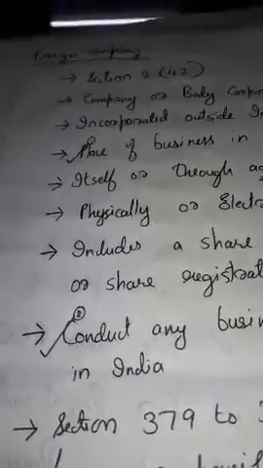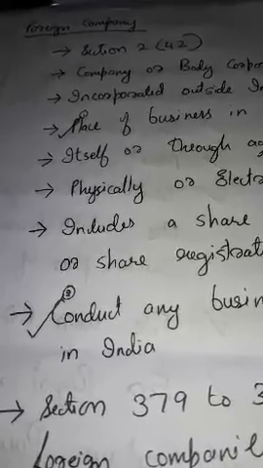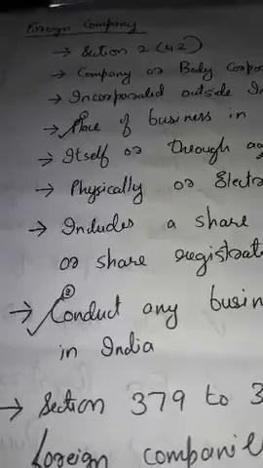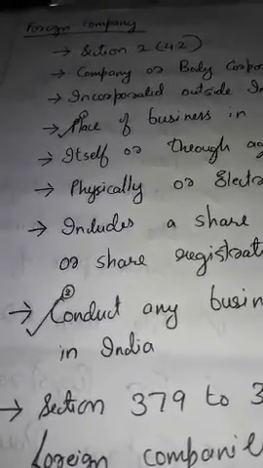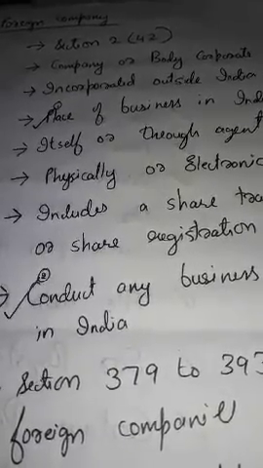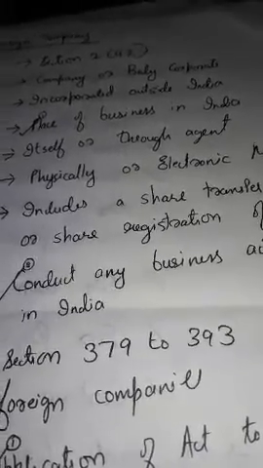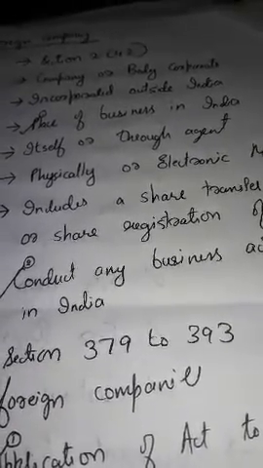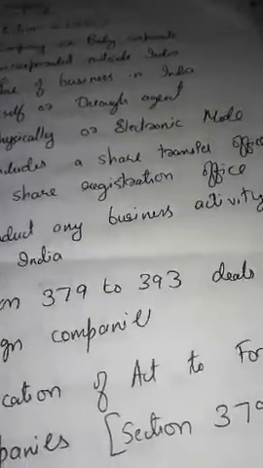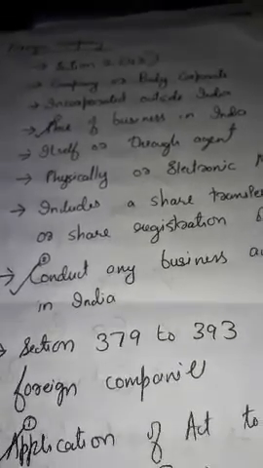Next, we can discuss foreign company. We have mentioned this in the classification of companies on the basis of control. Foreign company. Section 2(42) of the Companies Act 2013 clearly defines what is a foreign company. A company or a body corporate incorporated outside India, which has a place of business in India or conducts any business activity in India, is a foreign company.